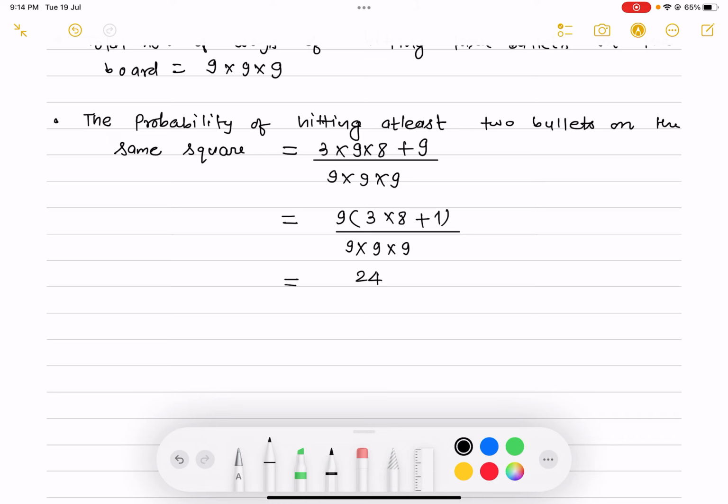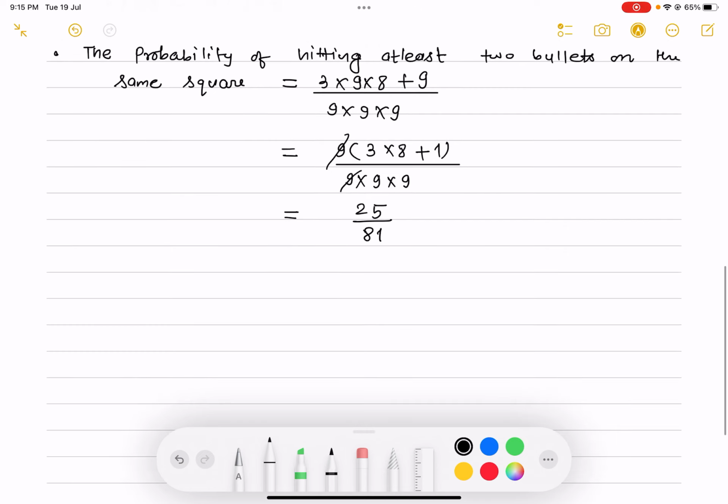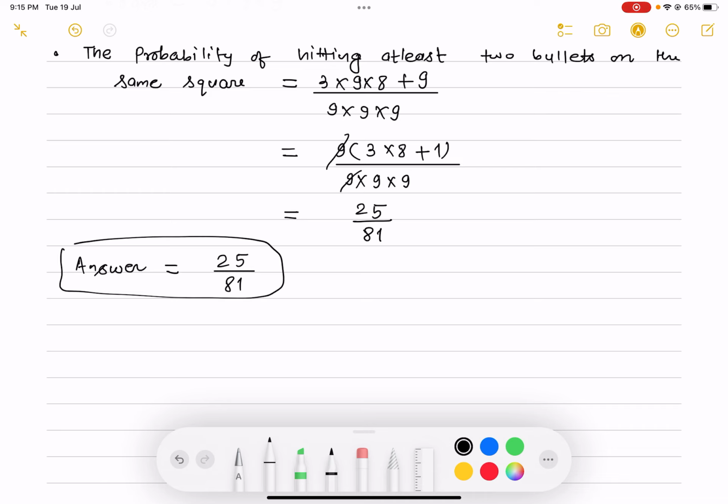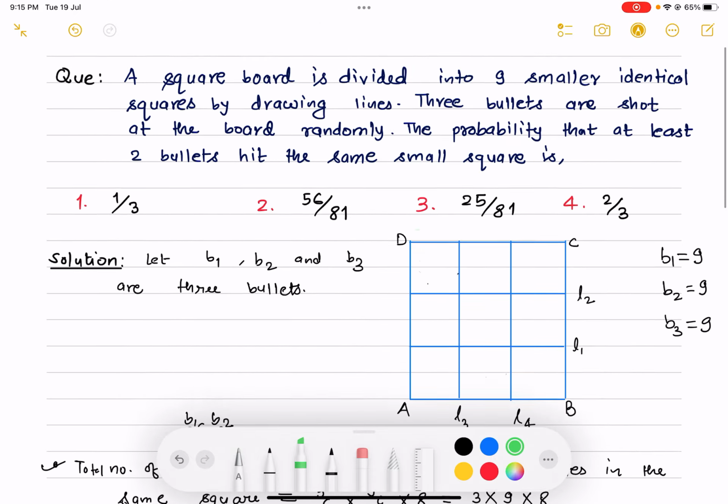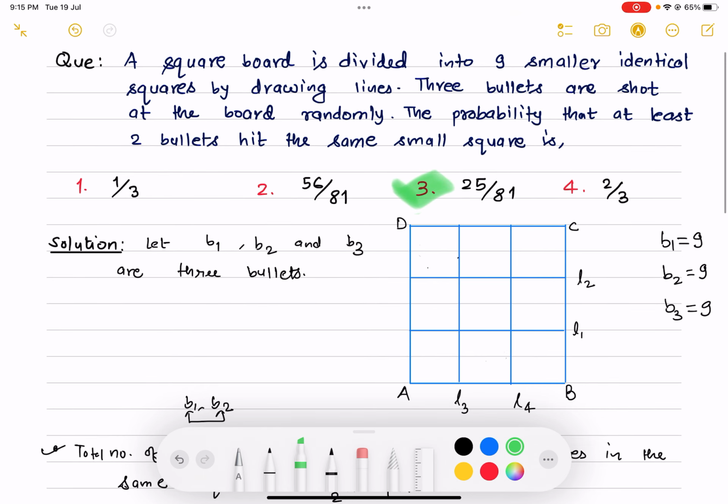So now this is 24 plus 1, that is 25, and you just cross-cancel this, and this is 81. So the answer is 25 by 81. So this is the answer, and the correct option is option number 3.